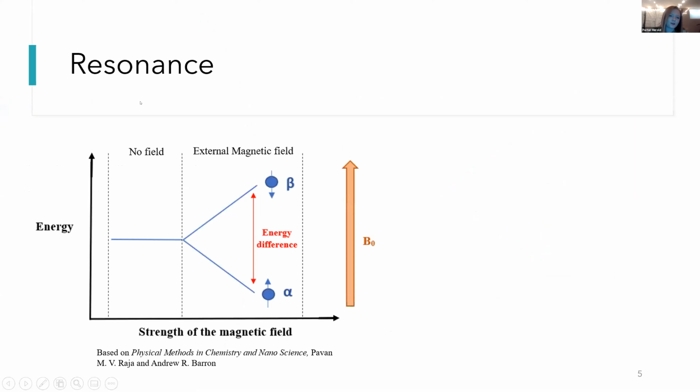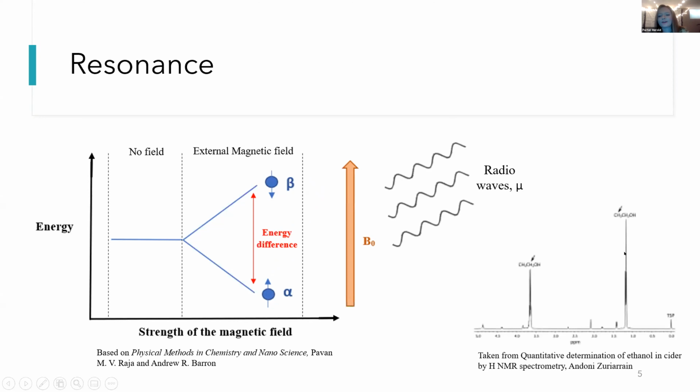We can induce something called resonance, nuclear magnetic resonance. If we apply a pulse of a range of frequencies, we can supply energy to the alpha state. When the alpha state absorbs enough energy, the magnetic moment vector can flip and align against the field, and it will jump up to this higher energy state, the beta state. This will happen momentarily, and then it will fall back down and realign with the magnetic field, and then it will emit a signal. That is the NMR signal that we collect, and that is where we get our NMR graph.